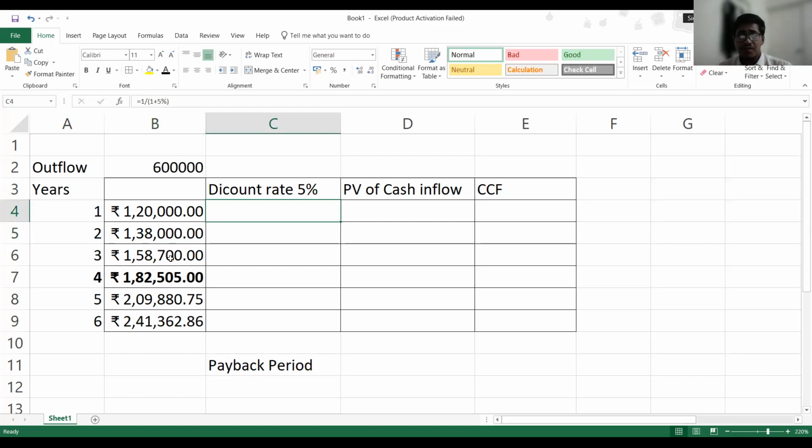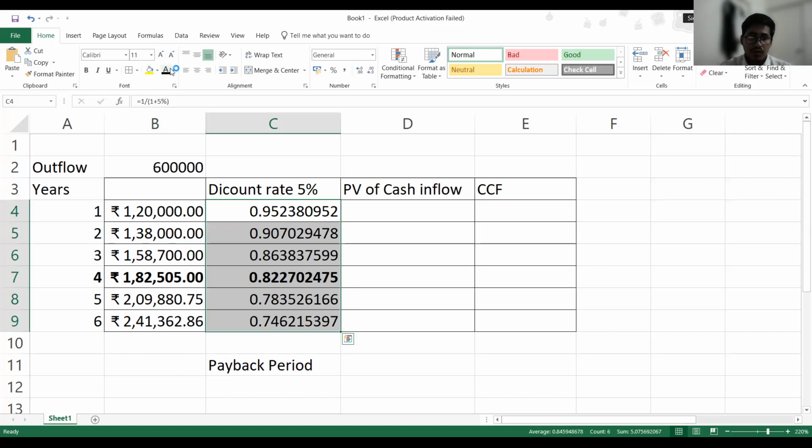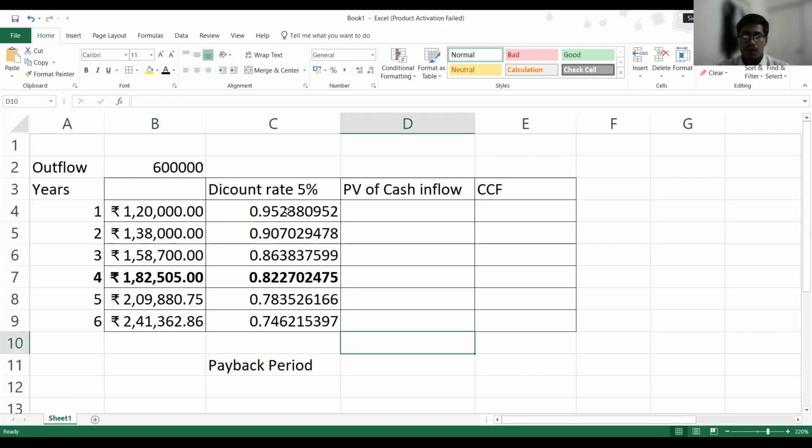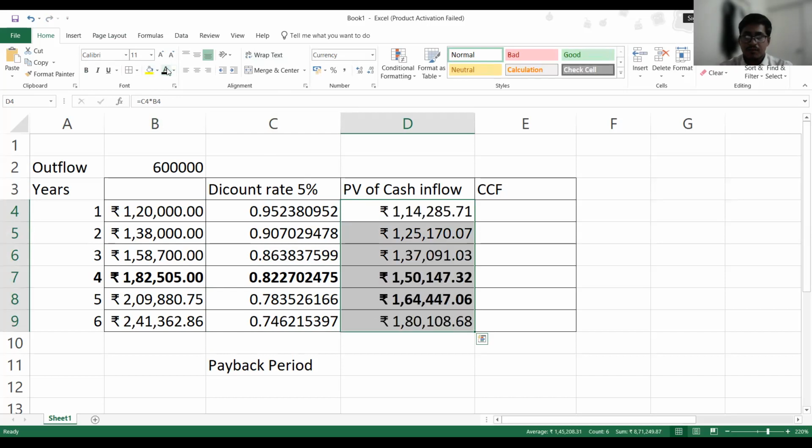And as we all know, whenever a year passes, inflation also increases. But it's the same thing, we use a discount rate. So we have assumed a discount rate of 5% for these 6 continuous years. To get the present value of this cash flow, we have to apply the discount rate to these values. As you can see here, these are the PV of cash inflows.